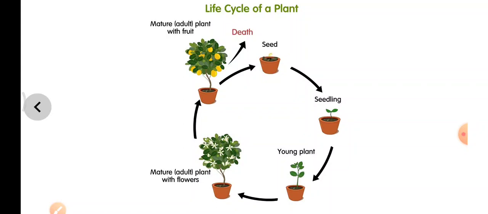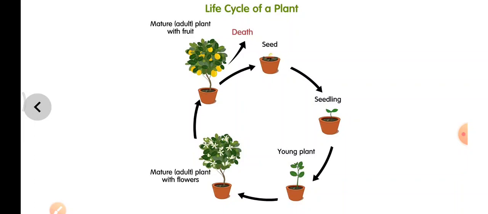Let us start. On the top we have the word seed. From seeds, if they are sown and watered, we get a seedling. The seedling grows into a young plant. The mature, adult plant will have flowers.